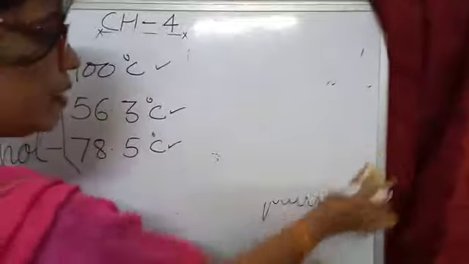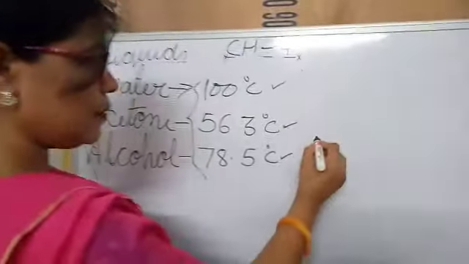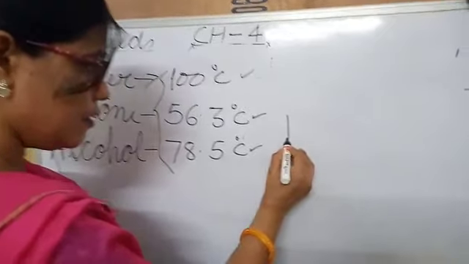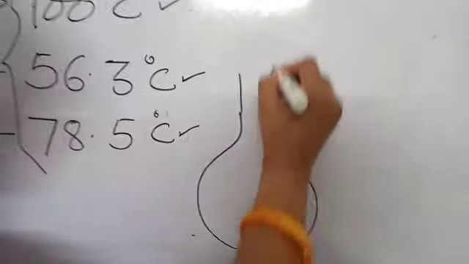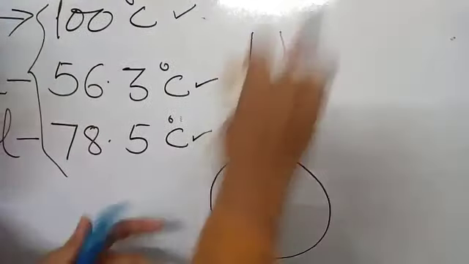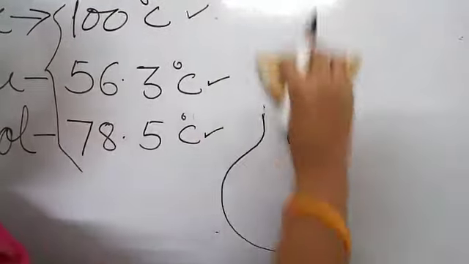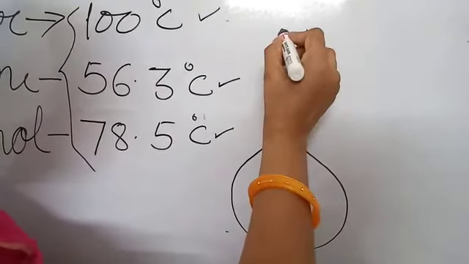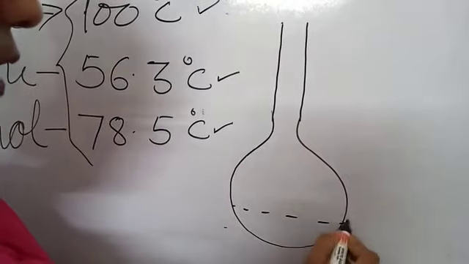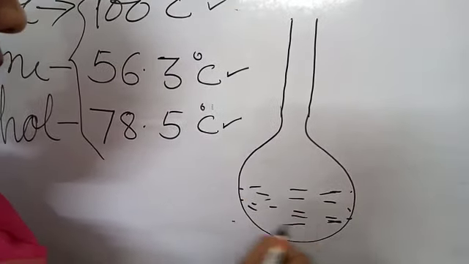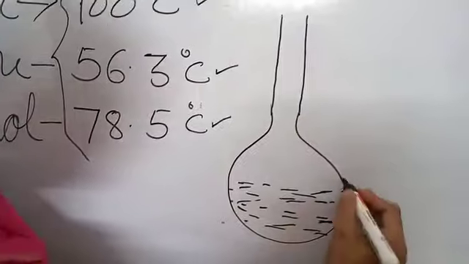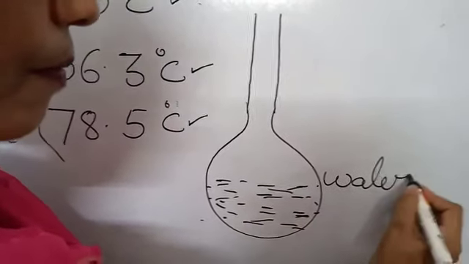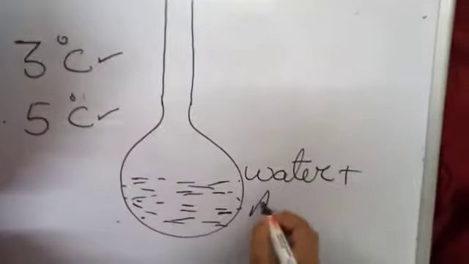And just drawing one picture. When we mix water with acetone, suppose this is a flask. Look at here, conical flask. This is a conical flask. This has a mixture of water plus acetone.